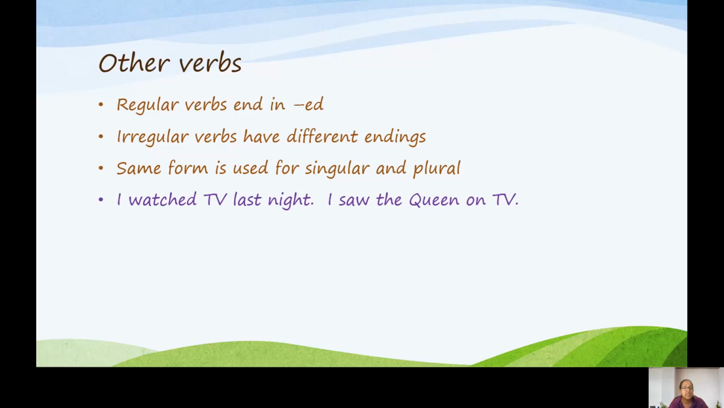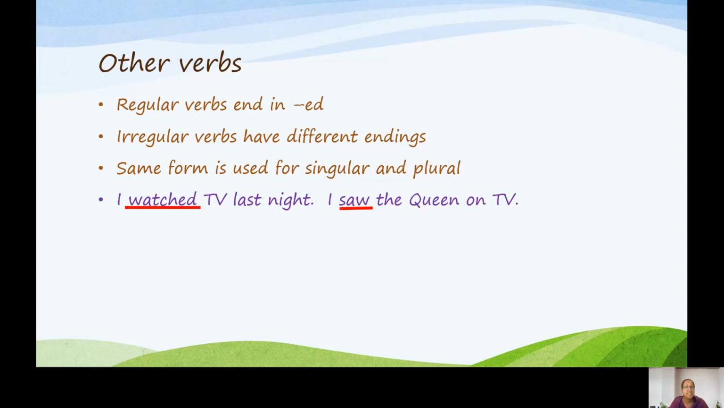I watched TV last night. I saw the Queen on TV. Watched is a regular verb ending in ed. Saw is an irregular verb. It is the past simple of the verb see.